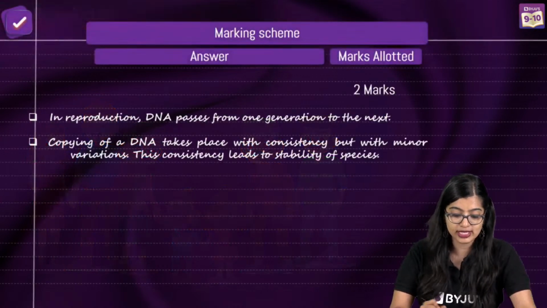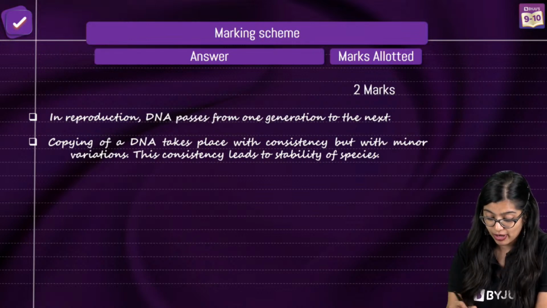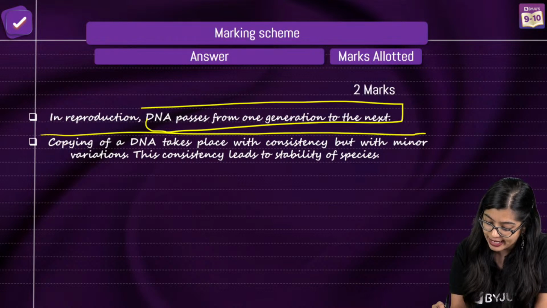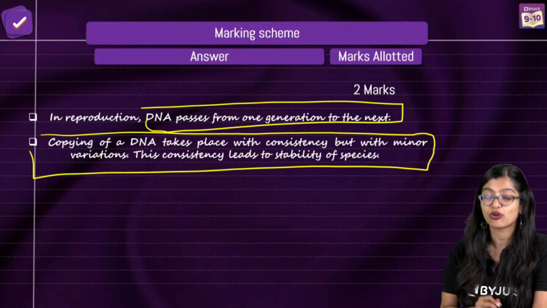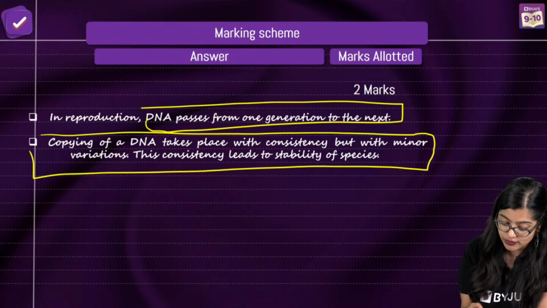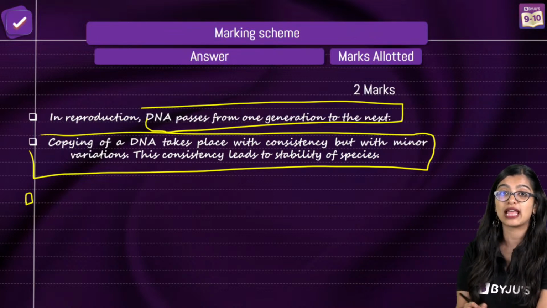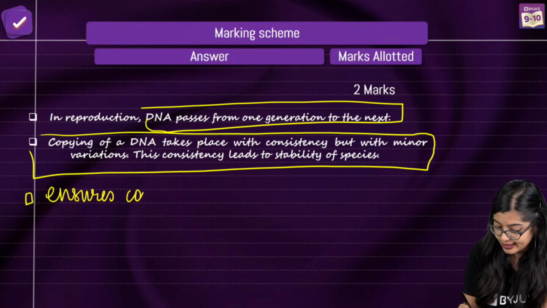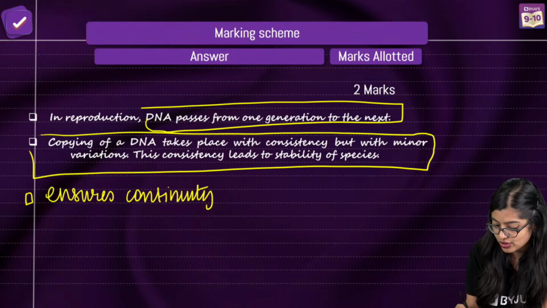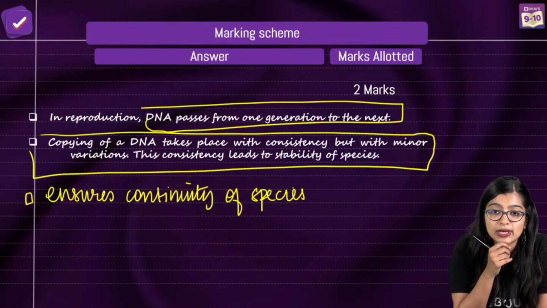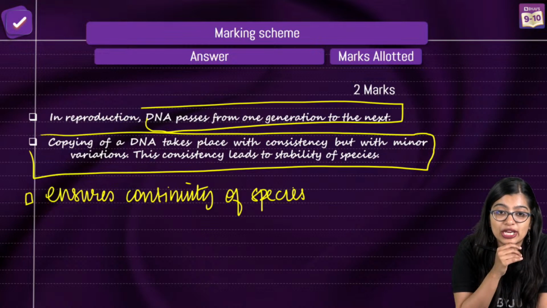With this, what do you understand? In reproduction, DNA passes on from one generation to the next. Copying of DNA takes place with consistency and of course leads to minor variations, and this is necessary for the stability of species. And we know that this reproduction process ensures continuity of species as well, right? Yes? So are we clear with this? Competition and predation can affect a population, right?